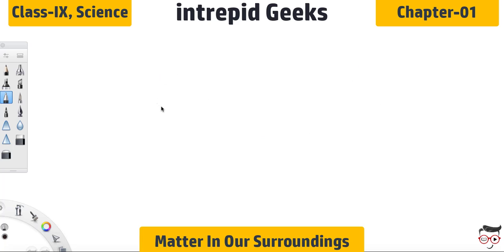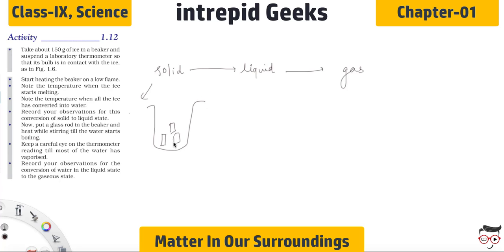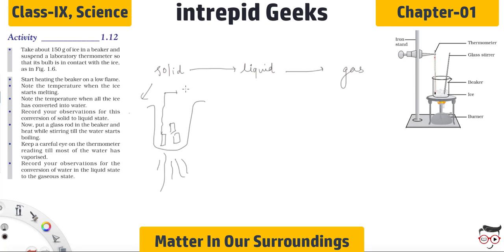Right? Now, the state conversions are solid, liquid and then gas. In activity 1.12, you need to take some amount of ice in a beaker and then increase the temperature from the bottom. You need to put in a thermometer to note down the temperature after certain intervals of time, and a glass stirrer is used to stir the water when it melts.